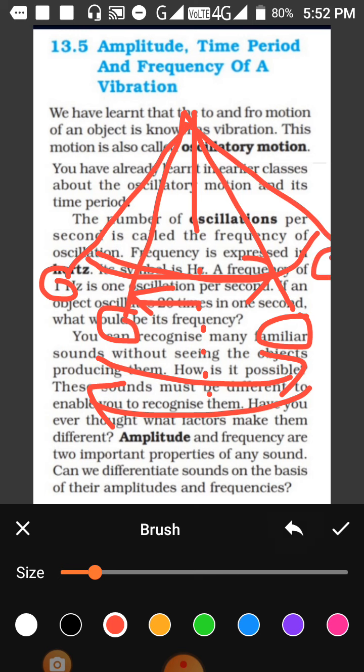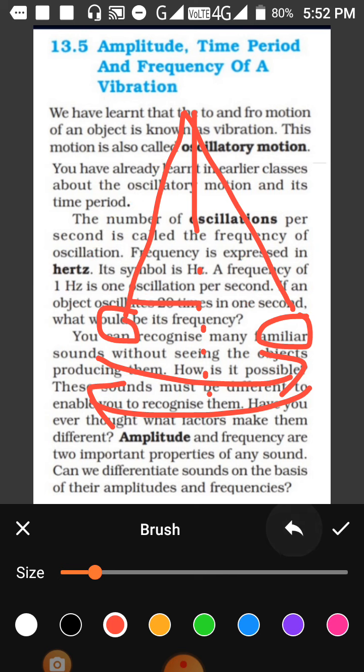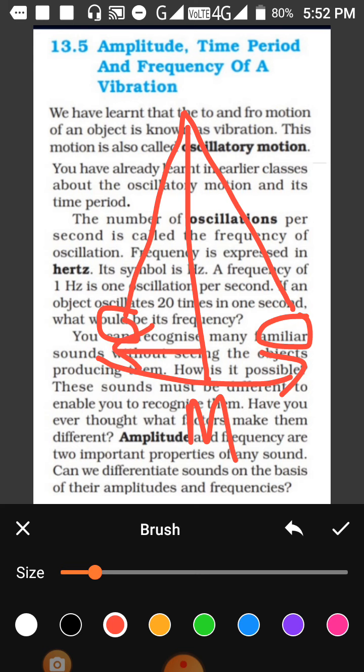So amplitude means the maximum distance moved by a vibrating body from the mean position. This is the mean position, the center position. So the maximum distance moved by an object on either side of the mean position is called the amplitude. If the amplitude of an object is more, then the sound is also more. We will read more in the next slide.